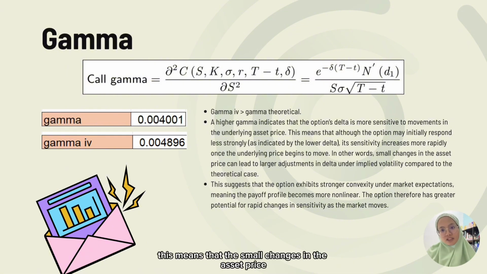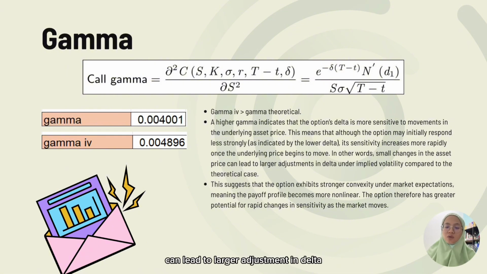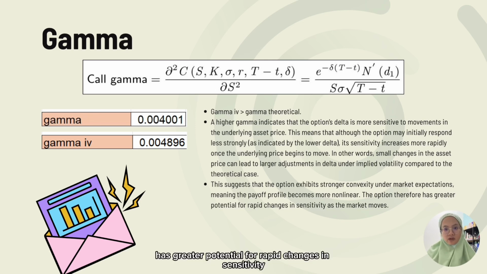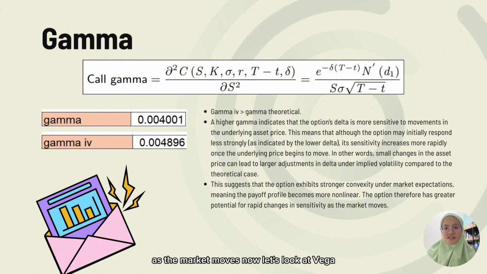This means that small changes in the asset price can lead to larger adjustments in delta under implied volatility compared to the theoretical case. This also suggests that the option has greater potential for rapid changes in sensitivity as the market moves.